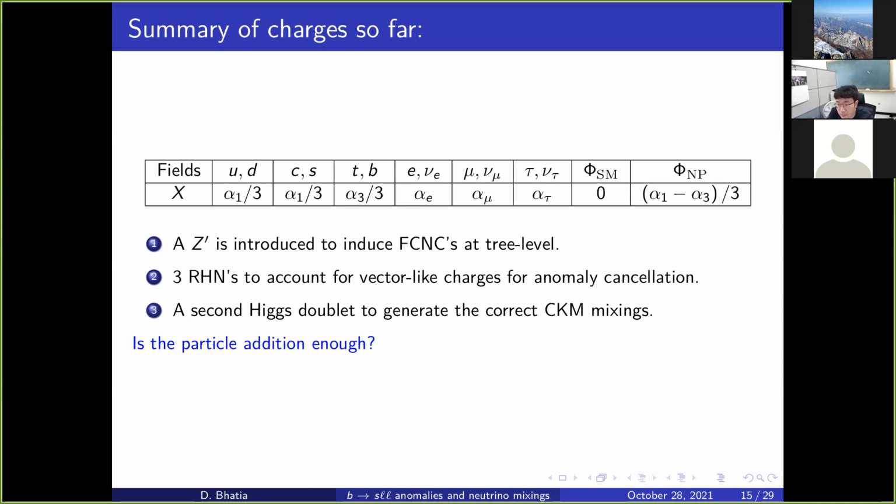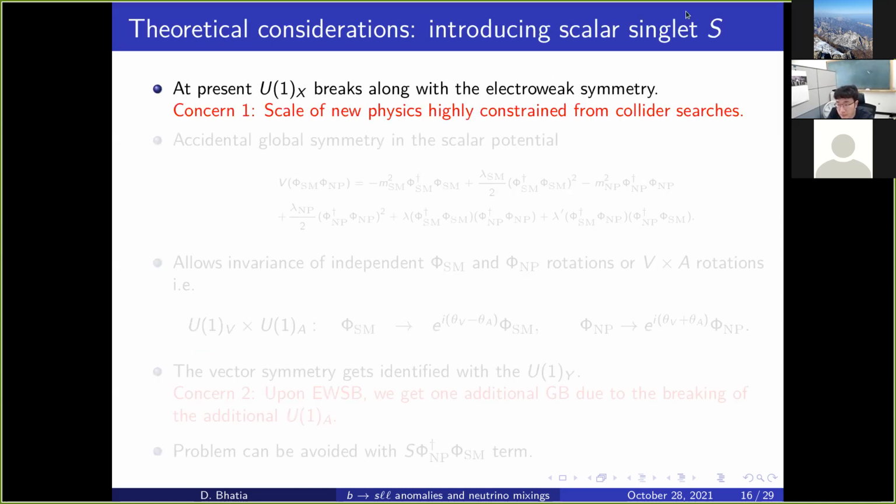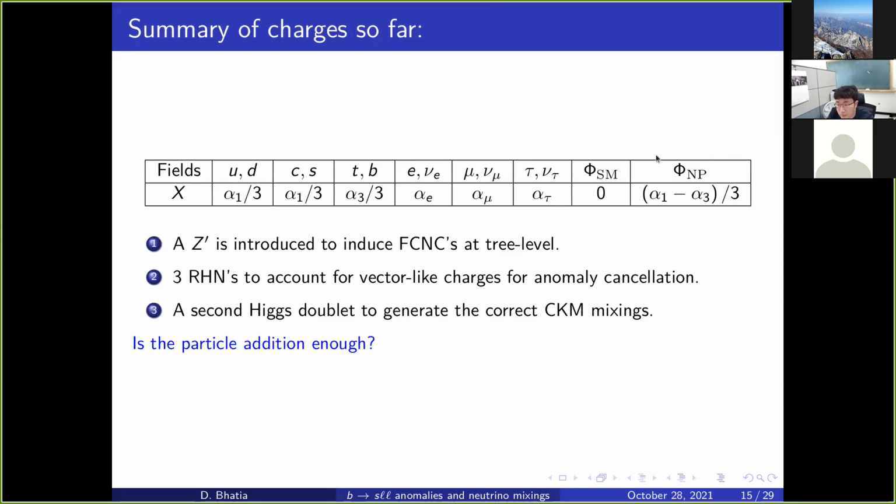We need to add just one more particle besides whatever we have added, and that is a scalar singlet S. Why do we need to add that? The first concern is that right now, the only scalar particle charged under U1X is this doublet. Apart from U1X, it is also charged under the electroweak charges: it is a 2 of SU2 and it also has a hypercharge.